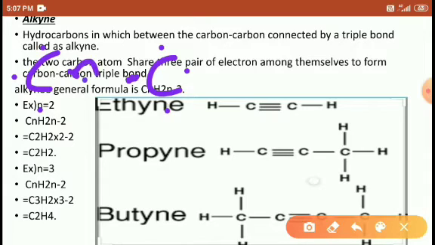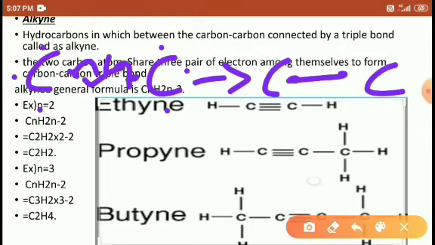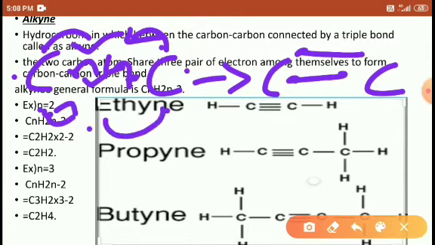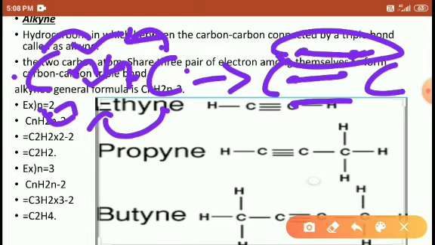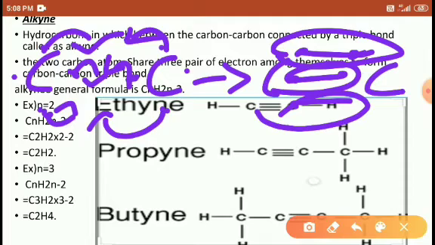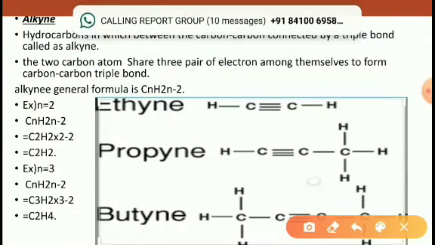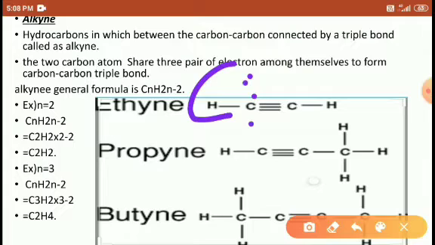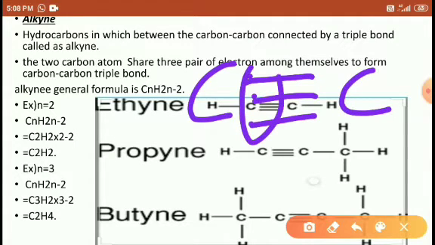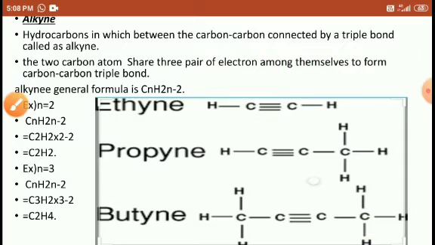This and this share to form the single bond. This and this share to form the double bond. This and this both share to form the triple bond. So how many pairs are there here? Three pairs, right? 1, 2, 3. Three pairs of electrons are present here, or you may write like this: one pair, two pairs, three pairs.